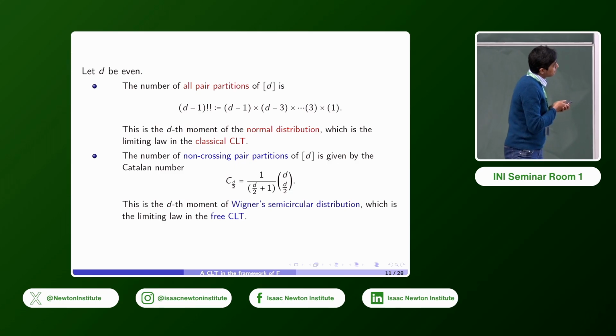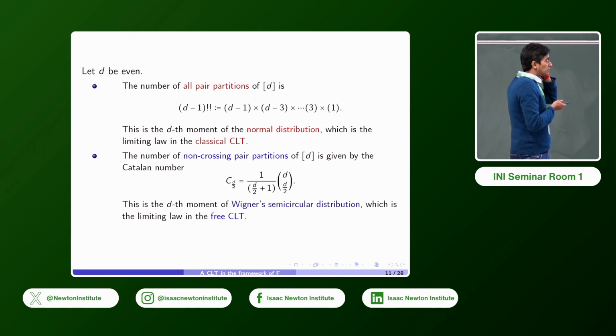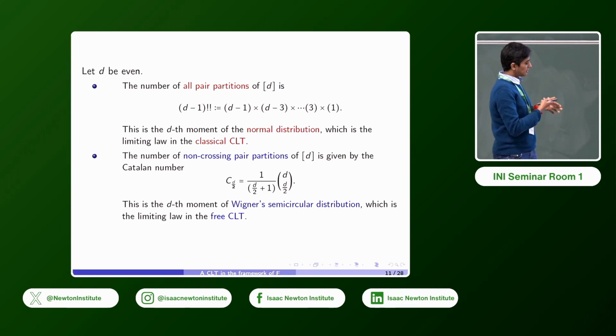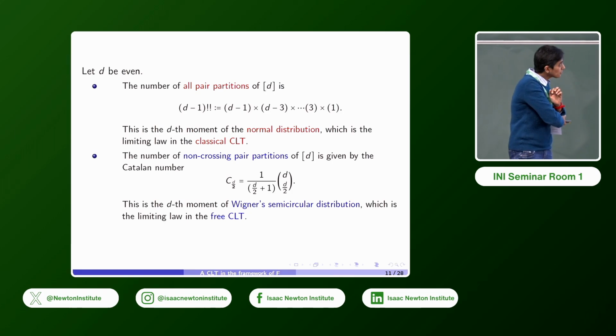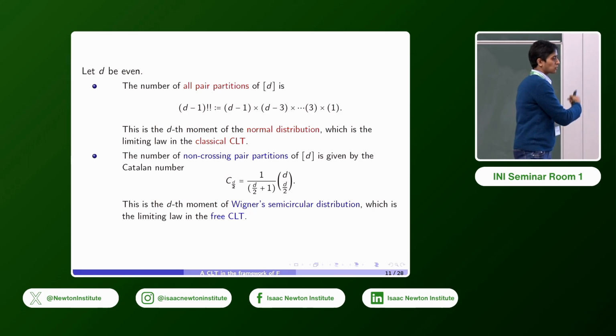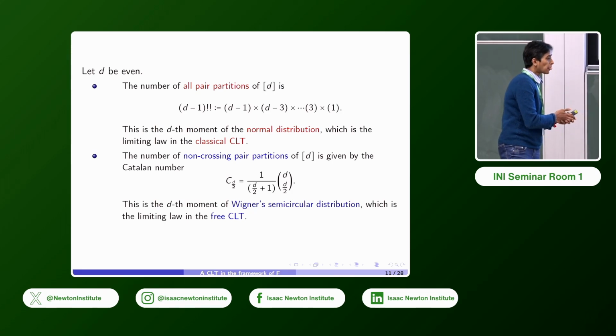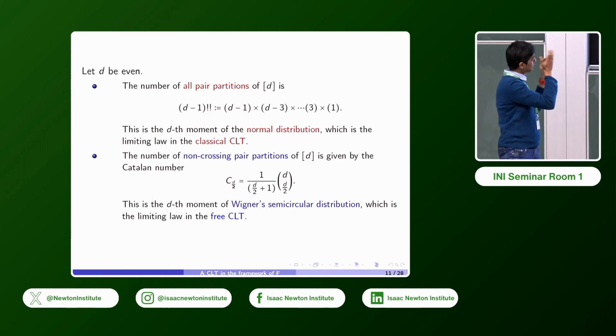And the Catalan numbers are the dth moments of the semicircular distribution, which is the limit law in the free CLT. Of course, in both cases, this is for D even, and in both cases, the odd moments are all 0. So really, we have this question about limiting laws and convergence in distribution, but they connect to the combinatorics of pair partitions.